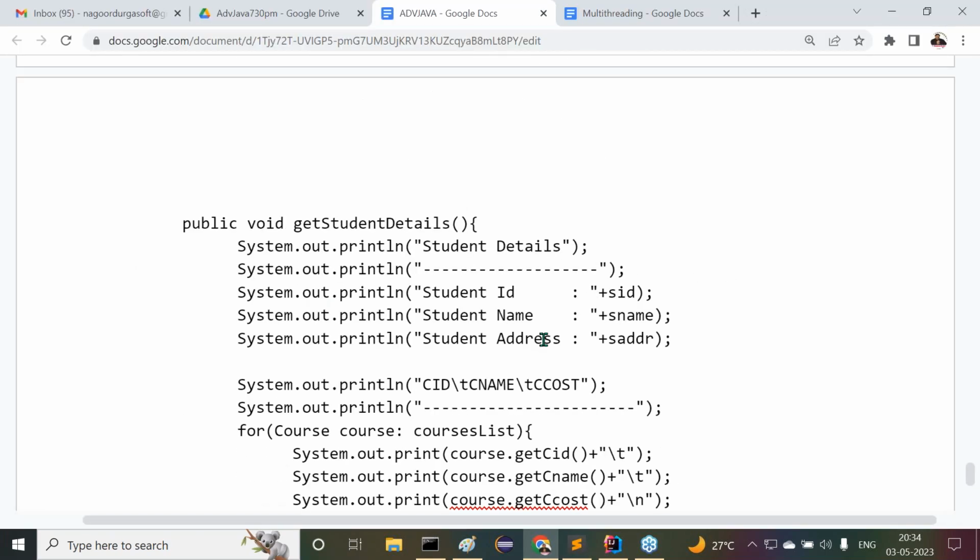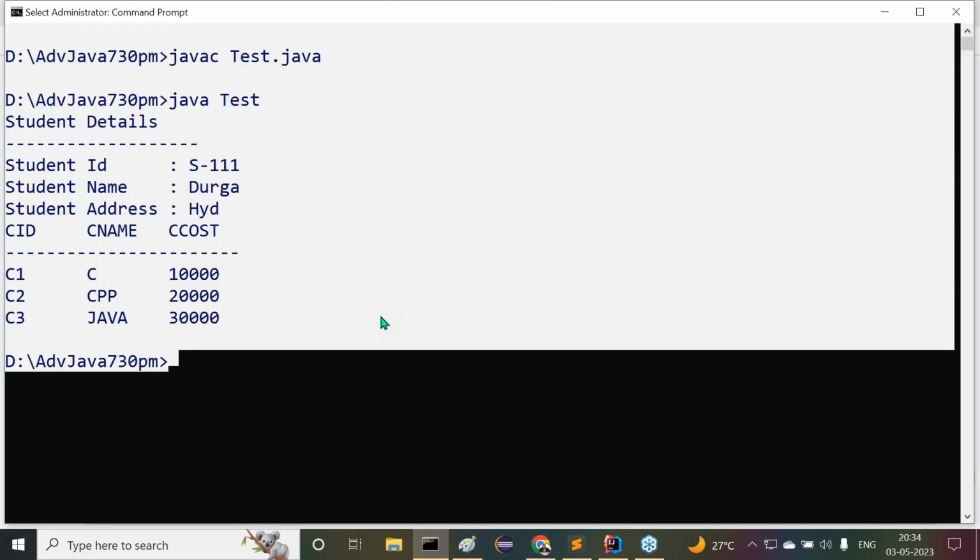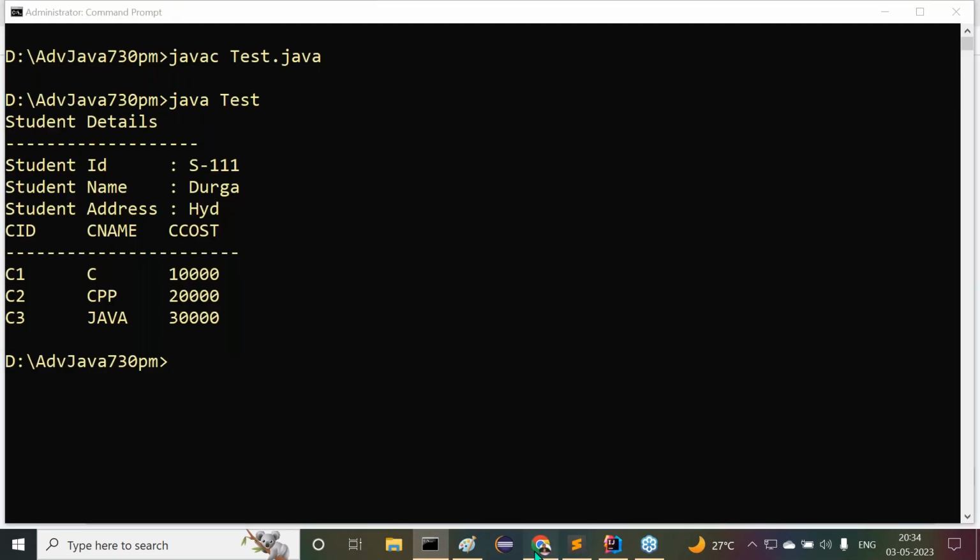Okay, now this program is okay. Even the output also, because I want to provide that there. Now understand it.